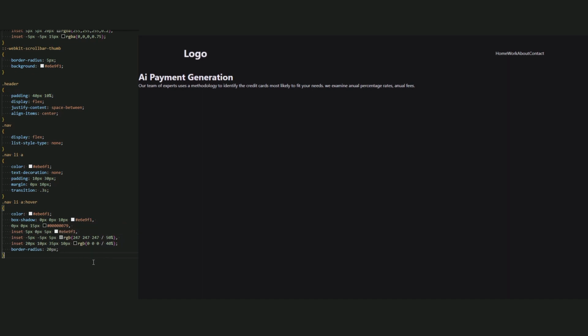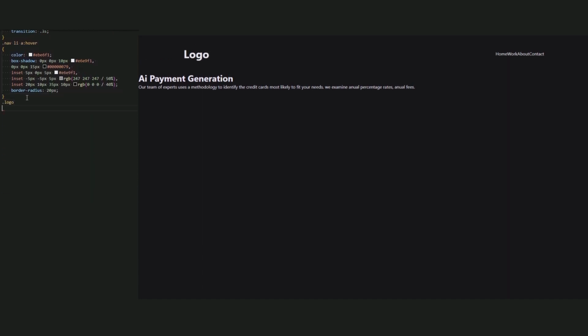Okay, let's call the logo. Add a font size of 2.5 rem for our logo. Now let's create H3, H1, and P to set the font size. I start with the H3, and the font size is 1.6 rem. Let's add the font weight. Also margin bottom 10 pixels to add a little space, and line height 35 pixels, and the max width is 500 pixels.